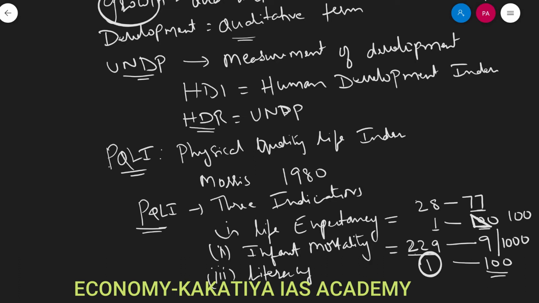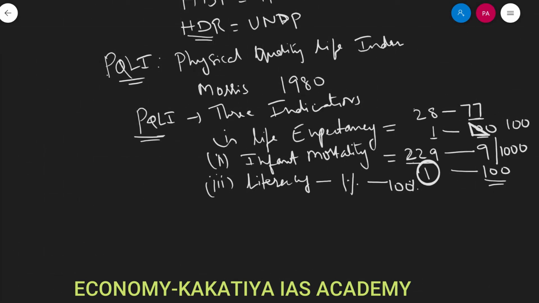Similarly, literacy rates are measured from 1% to 100%. Based upon the scores achieved, the average is taken, and the development of nations is measured based upon the scores a nation achieves on these indicators. That is what PQLI is.